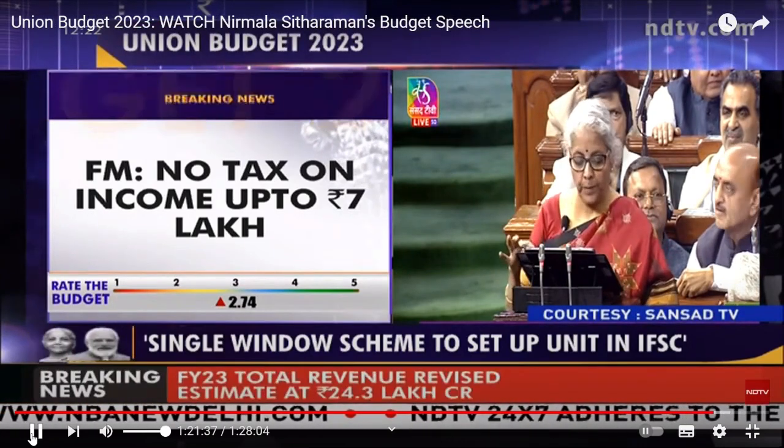Come on, guys, what is the first change? No tax on income up to 7 lakh in which regime? Old or new? 115 BAC or old? All these are important points. Yes, in the new regime. No tax on income up to 7 lakhs in the new regime, not old regime.